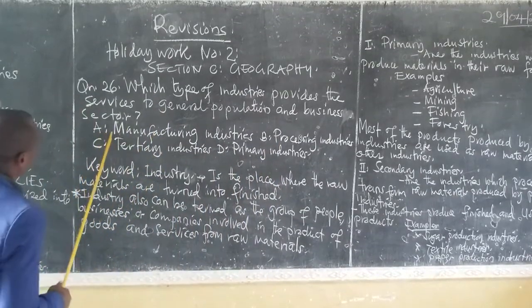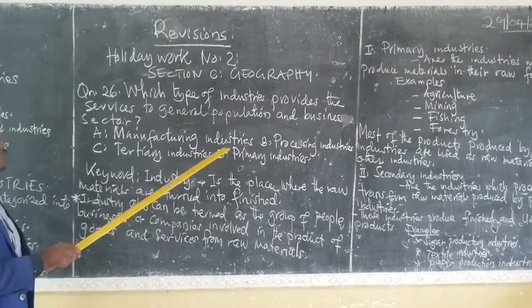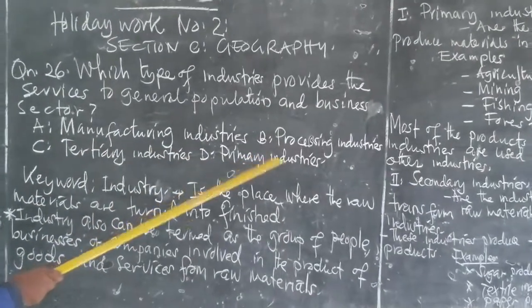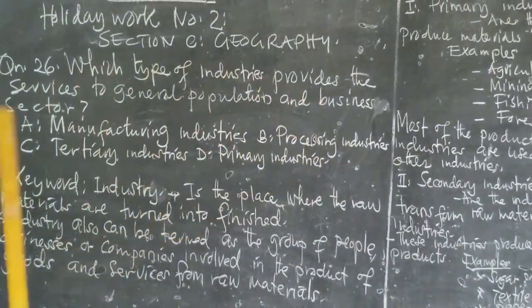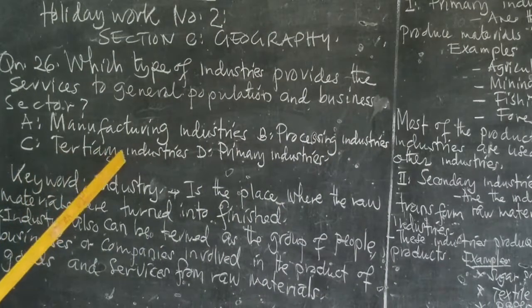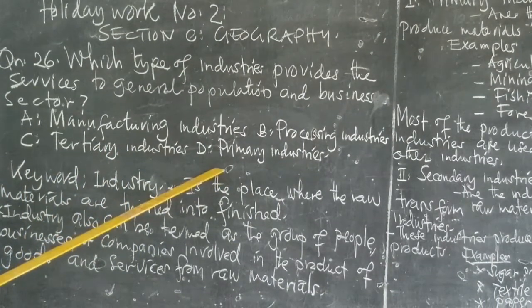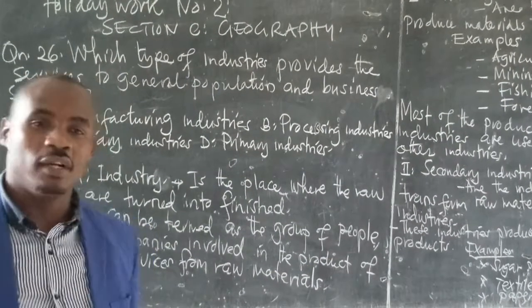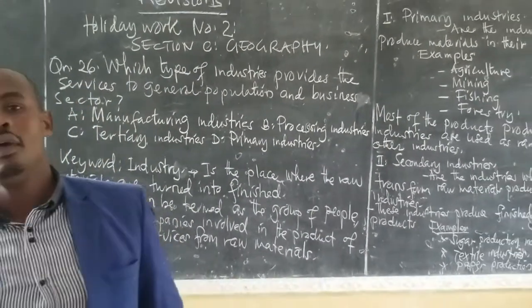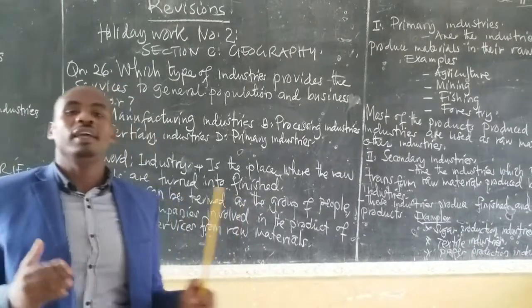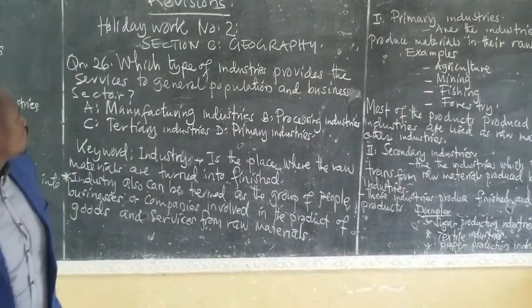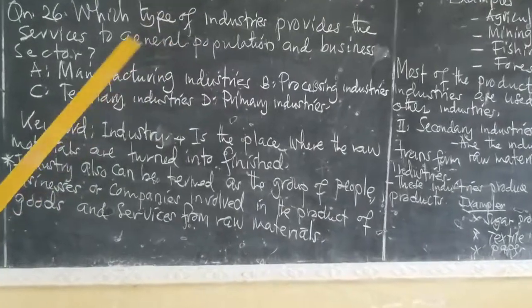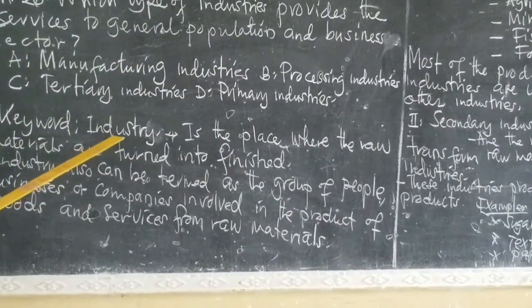Choice A. Manufacturing industry. Choice B. Processing industries. Choice C. Tertiary industries. Choice D. Primary industries. So from this question, the first thing you must do is look for the keyword. Our keyword here is industry.